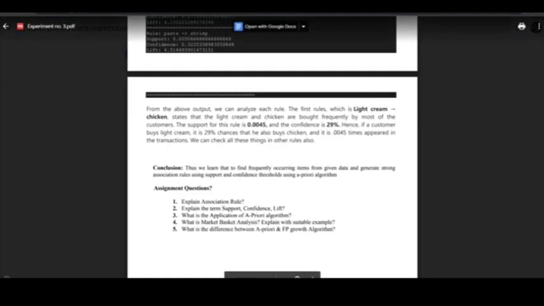Association results is equal to list of association rules. For i in range 0 comma length of association results, print association result, which we have mentioned here. For the printed output we get a frozenset, like cream and chicken.